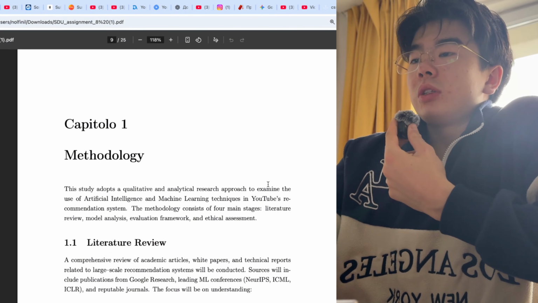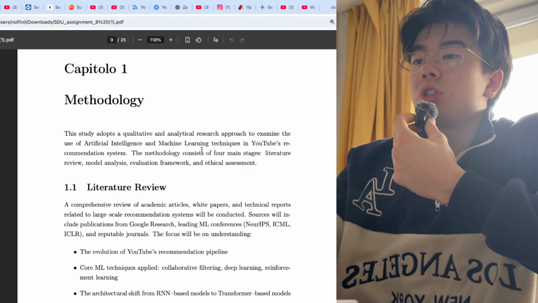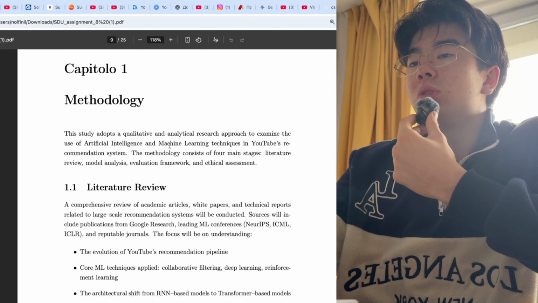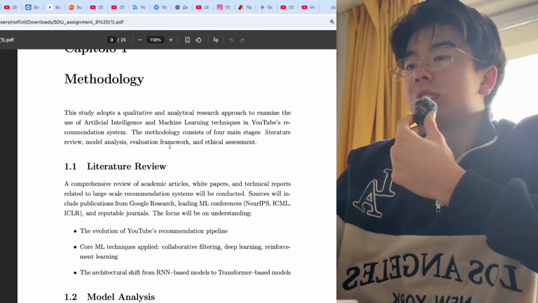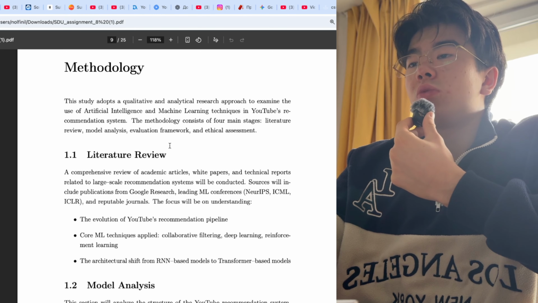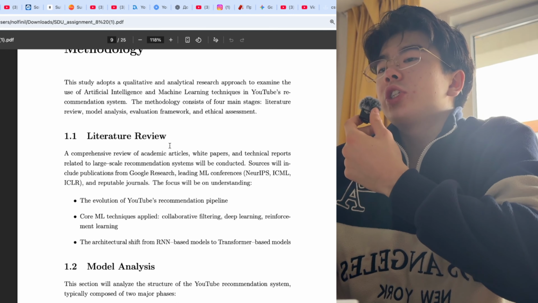So let's start with the methodology. This study adopts a qualitative and analytical research approach to examine the use of artificial intelligence and ML techniques in the YouTube recommendation system. The methodology consists of four main stages: literature review, model analysis, evaluation framework, and ethical assessment. Let's start with the literature review.